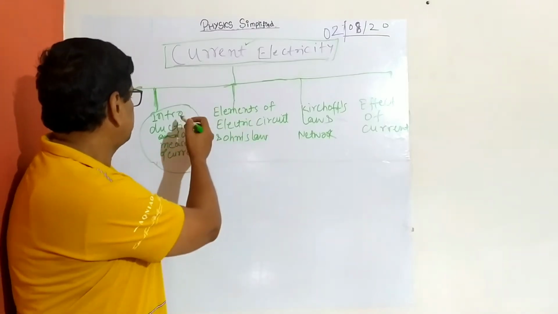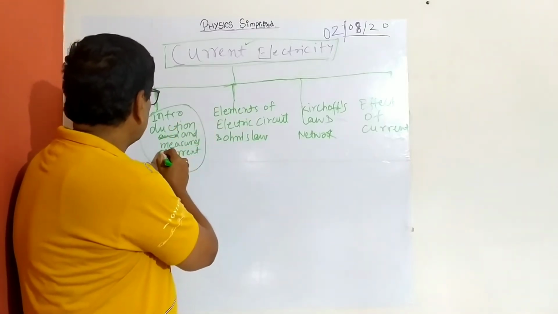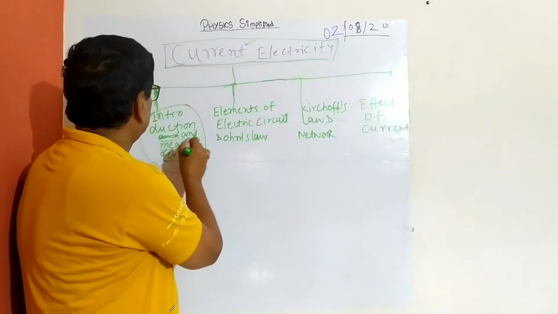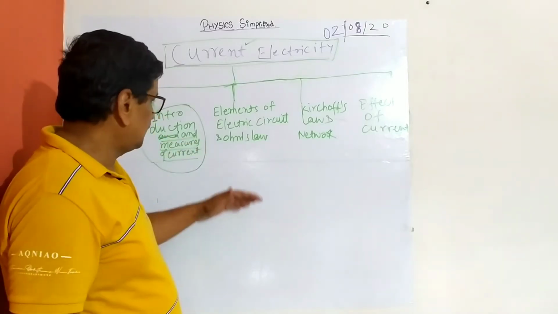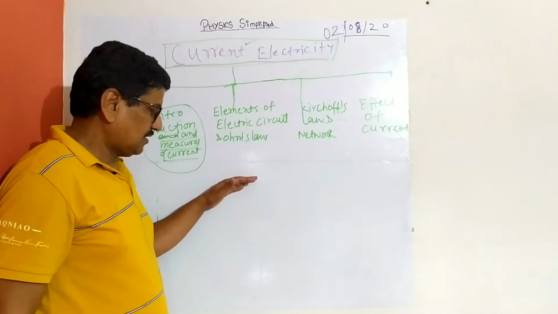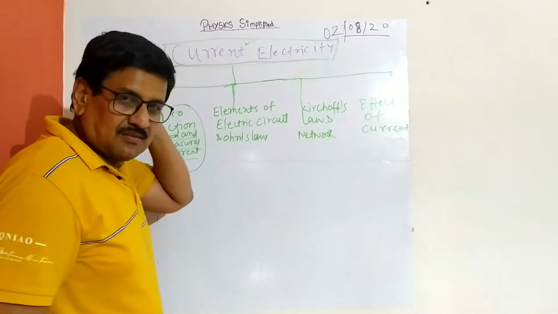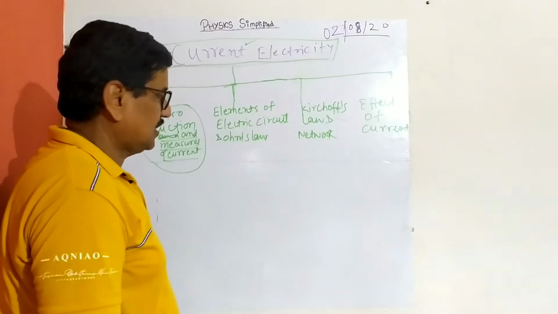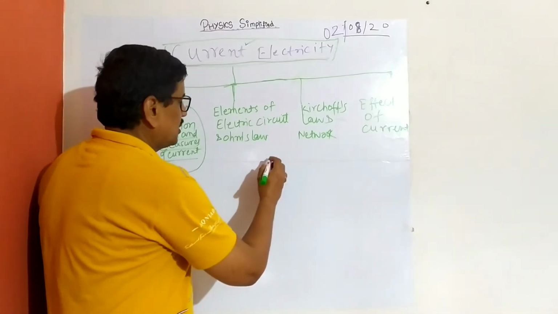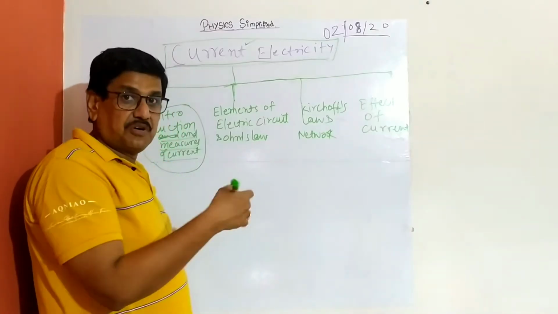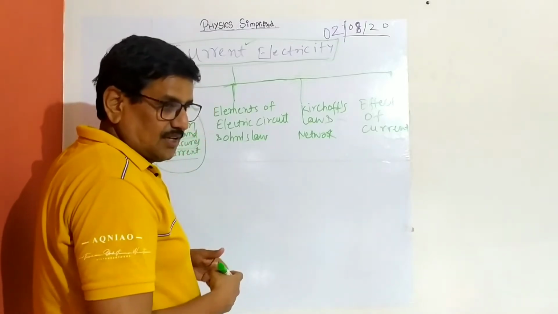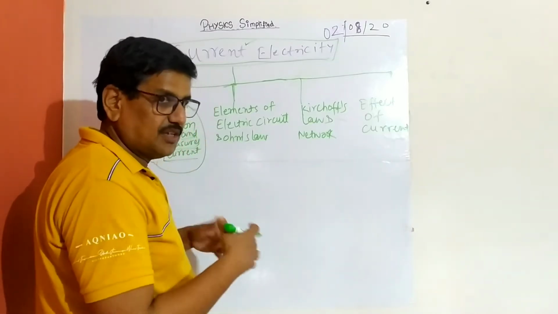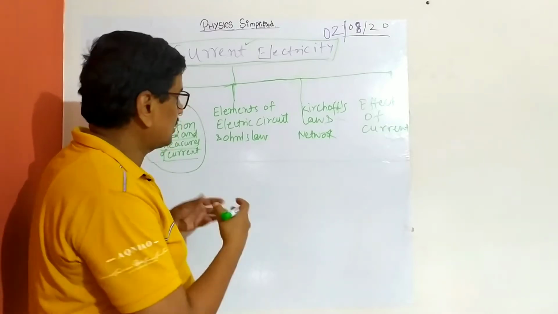So I will start with the introduction and measures of current. That is most important. As I said, it is of course a flow of moving charges, but if we think on the atomic level, I am going to the atomic level and trying to integrate material science, you should know what the elements are.